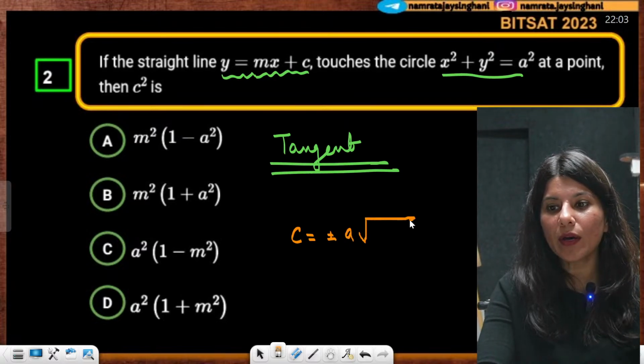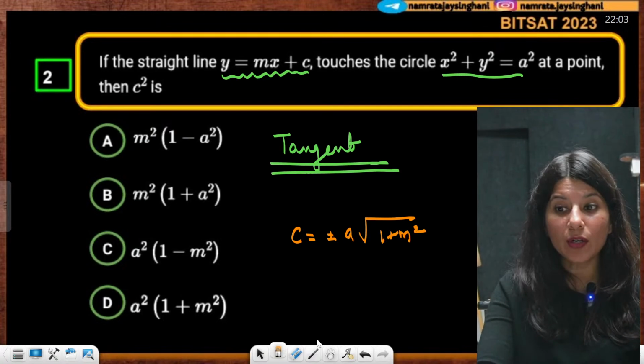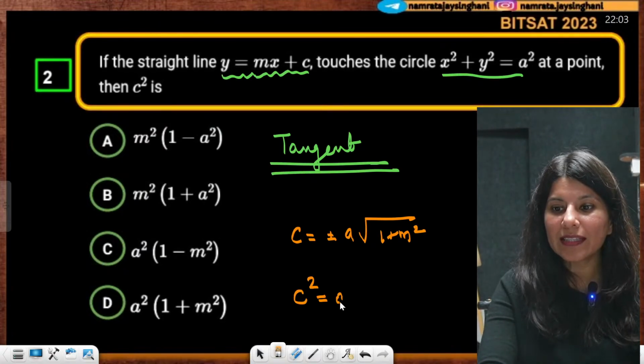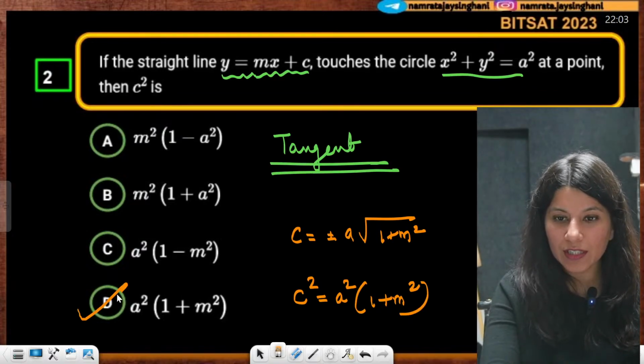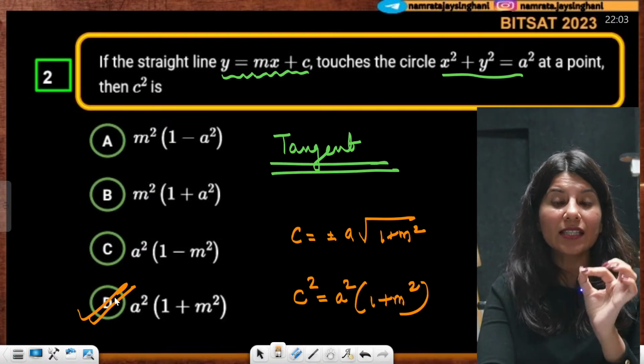Remember, square root of 1 plus m square. And you're looking for c square. So c square is nothing but a square into 1 plus m square. Everybody, yes, option D is absolutely right. This is a clear cut.